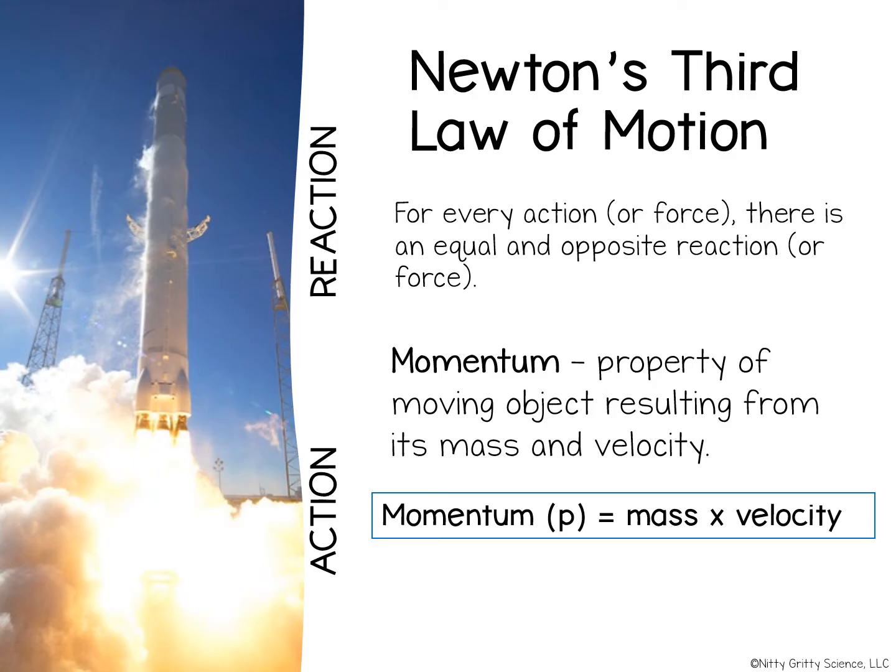Newton's third law of motion. This law of motion states that for every action or force, there is an equal and opposite reaction or force. When you jump on a trampoline, for example, you exert a downward force on the trampoline. Simultaneously, the trampoline exerts an equal force upward, sending you high into the air.